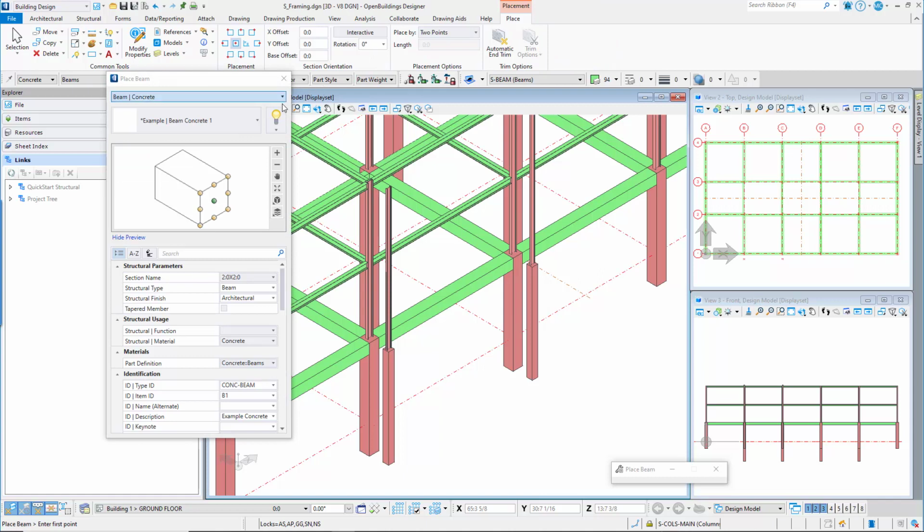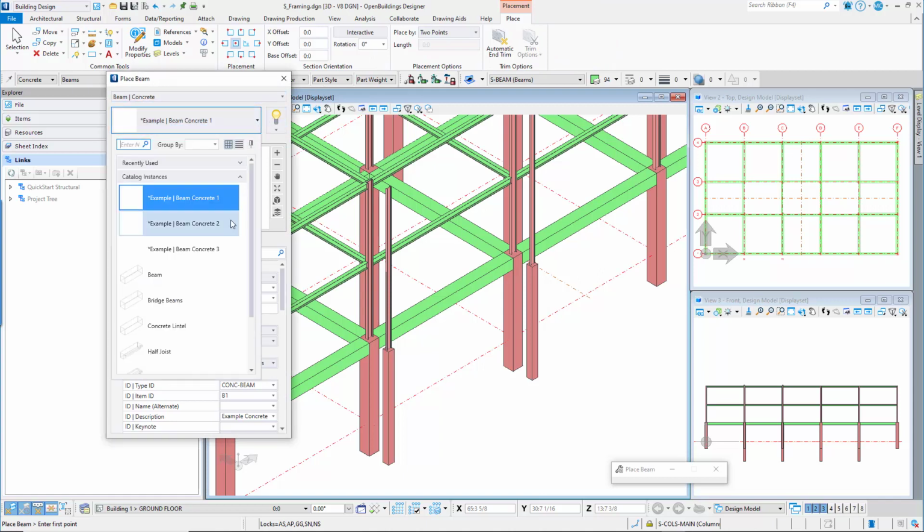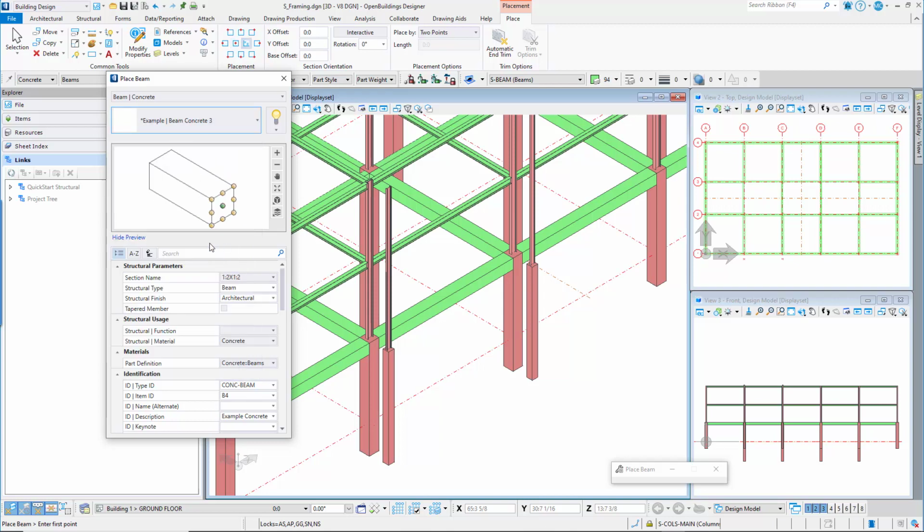In the Property panel, set the catalog item to Example Beam Concrete 3. In the Place ribbon, set the placement to Top Center. Set all the offsets to 0 and then toggle Interactive to Off and Rotation to 0. Set the Place by method to 2 points.